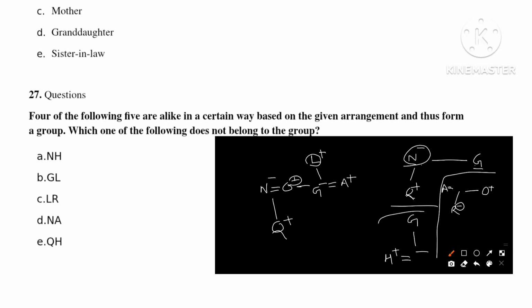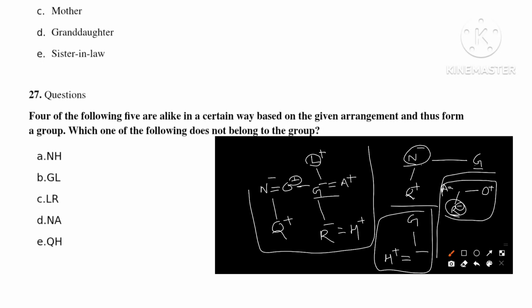And it says that G has a daughter and the daughter is married to H. Here A is married to G and the daughter is R. So this is the place for R. This is the solution we got for our blood relations.